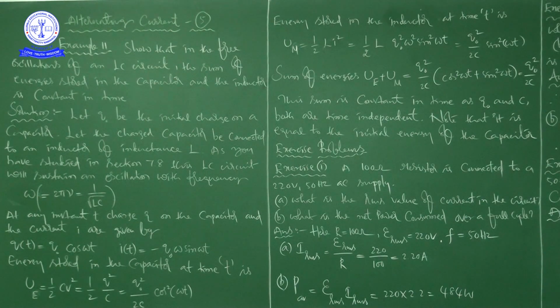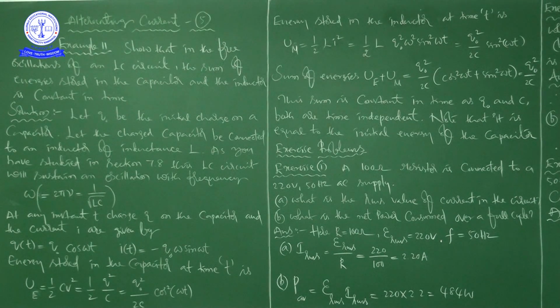Obviously Q naught square by 2C. The formula is Q square by 2C, and with Q equal to Q naught, the initial energy is Q naught square by 2C, which is the same as what we got here. That is what he is saying: it is equal to the initial energy of the capacitor.